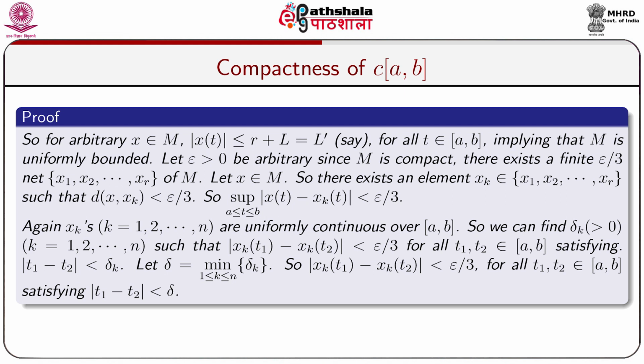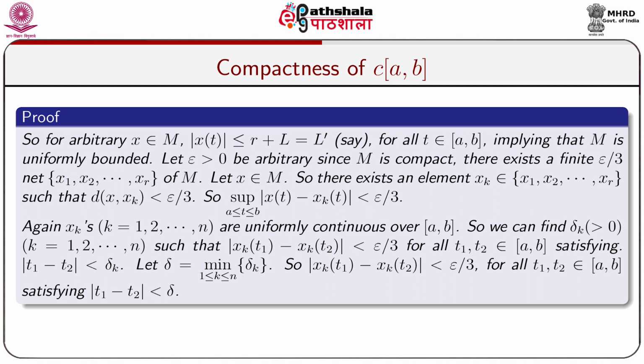Here we have taken a finite epsilon/3 net, the set x1, x2, ..., xr of M. Let x belongs to M. So, there exists an element xk belongs to the set x1, x2, ..., xr such that d(x, xk) is less than epsilon/3 by the finite epsilon net property.